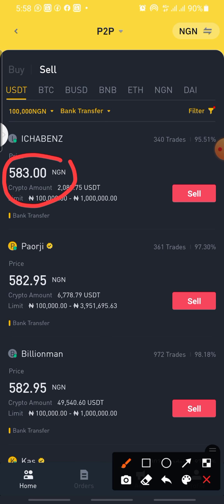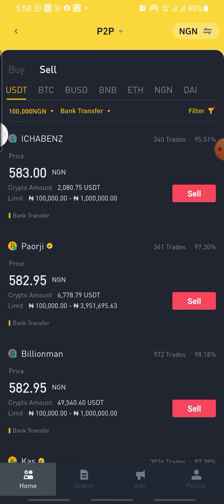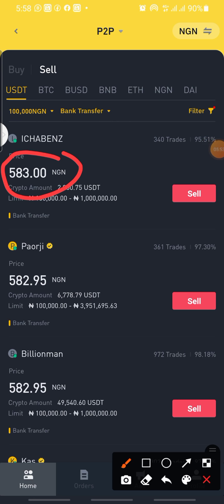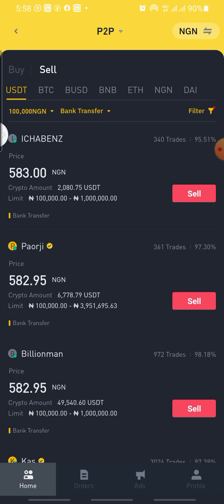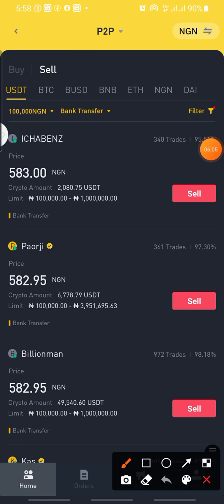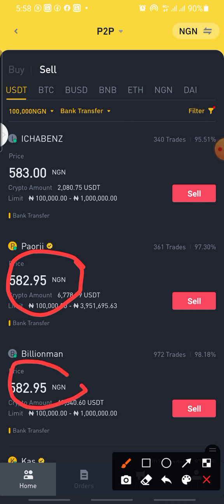So if you buy $100 now, let's say since the rate is 583 now, it means you are going to buy with this rate, 583. This will be your buying rate. But what you need to do is that you are not going to buy with this top rate. You are going to make your rate become the second or the third. But there is a way you have to do it so that you will buy at a low price, because if you do it in this form, it will be too big.